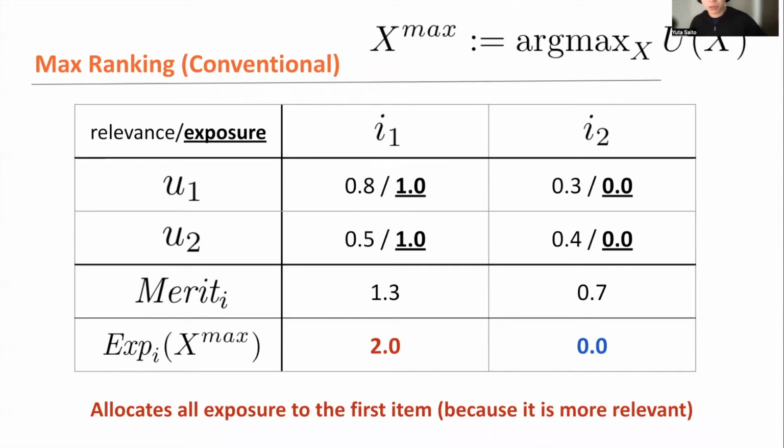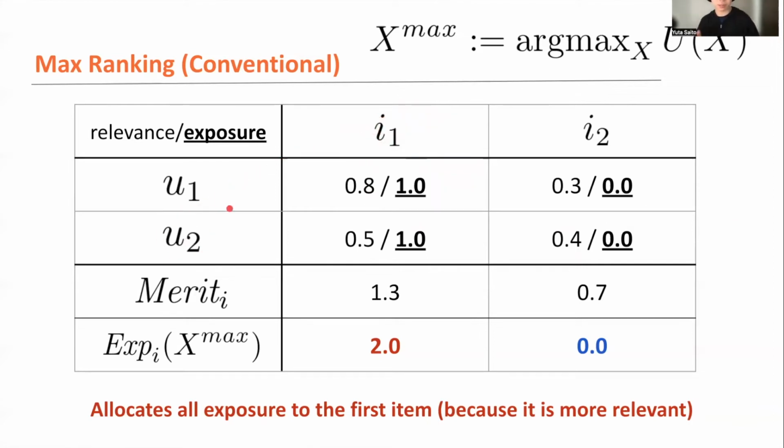So maybe as a warm-up, as a practice, I'm going to start off by implementing the max ranking, or the conventional ranking, which maximizes only the user satisfaction and there's no fairness consideration. So to implement this max ranking in the example, let's see the users one by one. For the first user, 0.8, the relevance of the first item is much larger than 0.3. So we should recommend the first item with 100% at the top position in ranking for the first user. And also for the second user, 0.5 is larger than 0.4. So we should recommend also the first item at the top position in ranking for the second user.